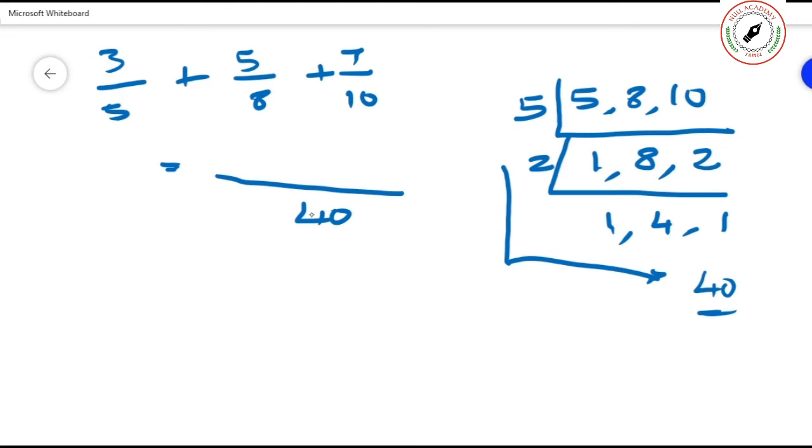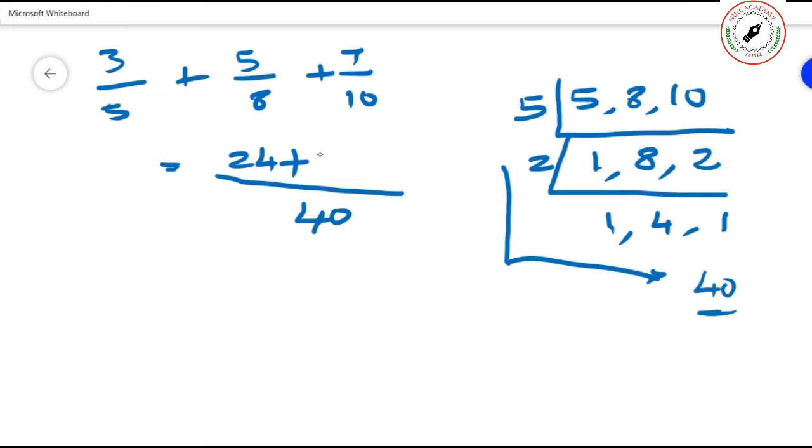Now you divide the denominator below and multiply with the quotient. For example, how many 5s are there in 40? 8. 8 fives are 40. So multiply the above number with 8. What is 8 into 3? 24.